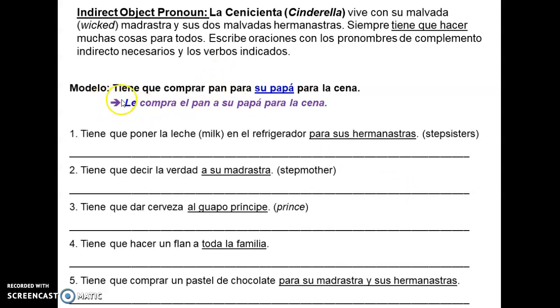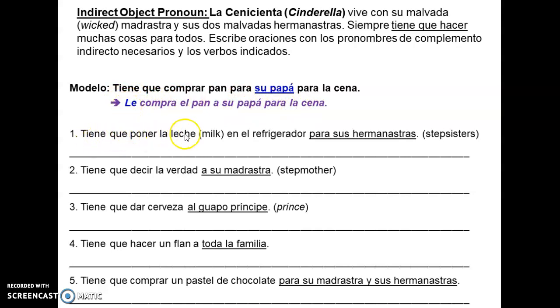Model dice, tiene que comprar pan para su papá para la cena. So Cinderella has to buy bread for her dad for dinner. And so the one indirectly receiving this action is the dad, because she's buying bread to him, or for him. And so the dad is a him, it's third person, so we're going to use le. Le compra el pan a su papá para la cena. Okay? Here we're using our pronoun.